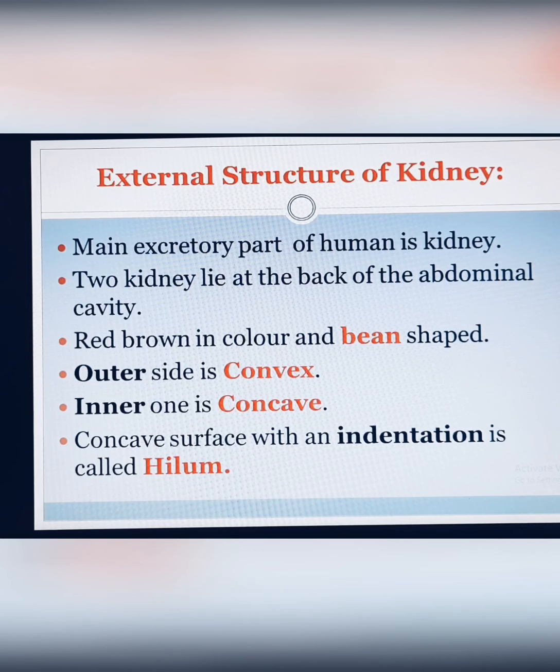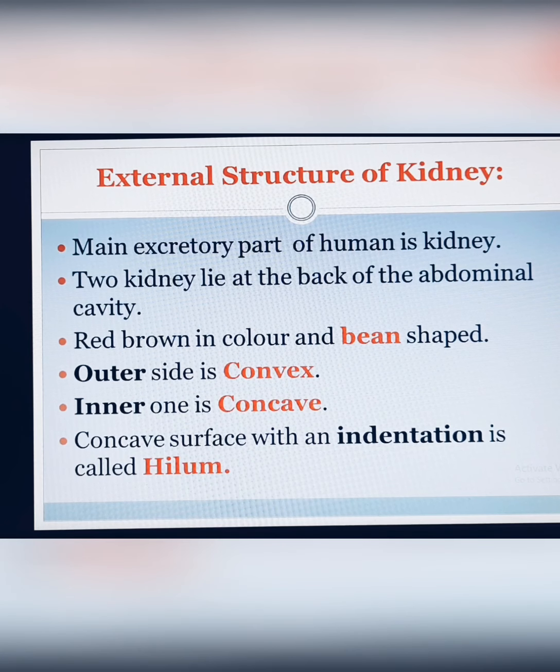The main excretory part of the human is the kidney. Two kidneys lie at the back of the abdominal cavity. This kidney is red brown in color and it is bean shaped. There is an outer and an inner side. The outer side is convex, the inner side is concave.